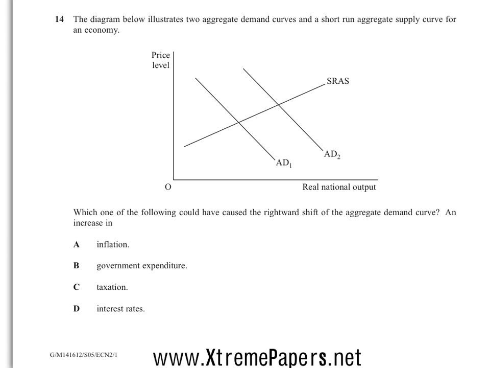Lovely, easy. So AD's gone to the right. Which of the following could have caused the rightward shift of AD? So it's got to be anything that makes AD increase. Right, an increase in inflation? No. An AD increase might cause inflation, but it won't be the cause of it. Right, the answer is B, because it's C plus I plus G. So if G goes up, that means AD goes up. So the answer is B.